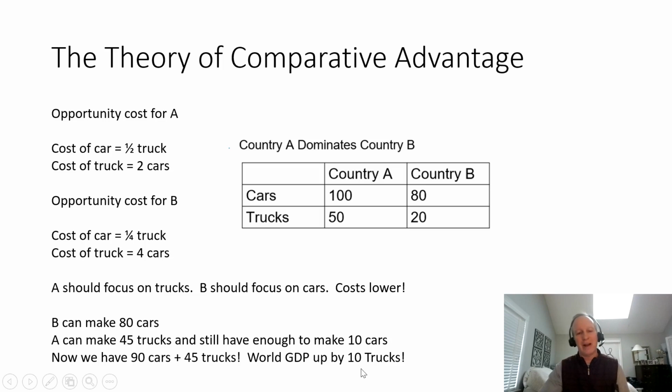All right, now we can figure out how to distribute that. Maybe country B wasn't able to produce any trucks, so maybe they negotiate and deliver some of those cars over to country A, and in return they get some trucks, and everybody has a little bit more than they did when they just focused on producing both goods within their own country. That's the whole theory of comparative advantage. This is why countries trade with each other. It's why the United States trades with small countries. Even where we have an absolute advantage in all products, it still makes sense for the United States to trade with small countries and large countries for sure.